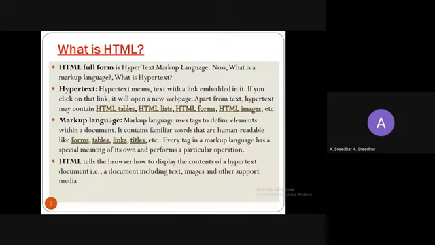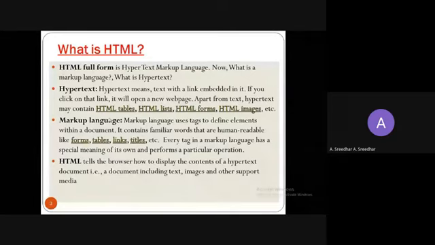The next term is markup language. We finished hypertext, right? So the next term is markup language. A markup language uses tags to define elements within a document. HTML completely focuses on a single idea called tags. In order to define any web page, we need to use different tags in a particular document. It contains familiar words that are human readable.